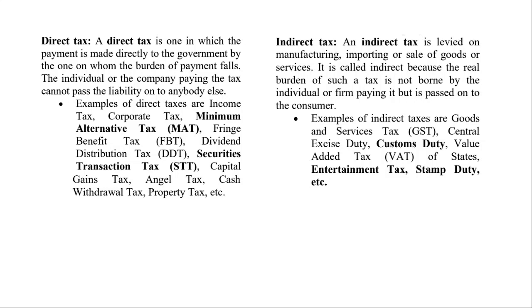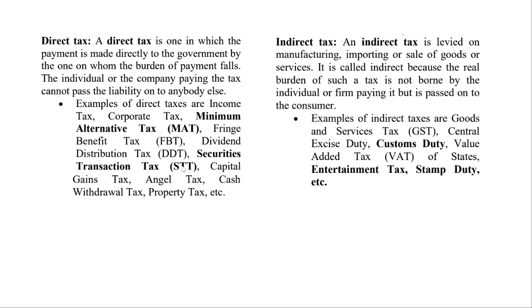So in order to avoid losing tax revenue, government comes up with this concept of minimum alternate tax. So you need not pay the whole corporate tax on your profits, but at least pay this minimum alternate tax.